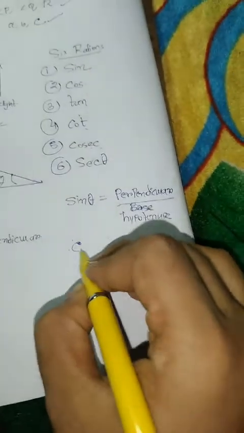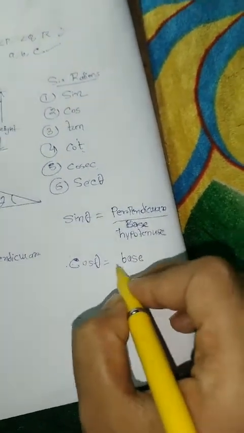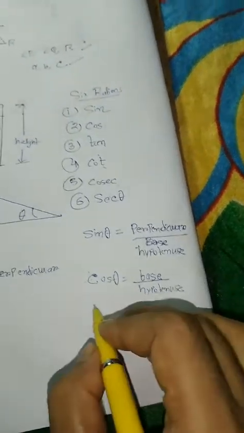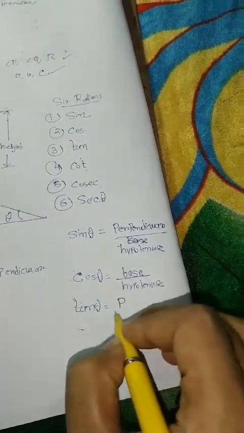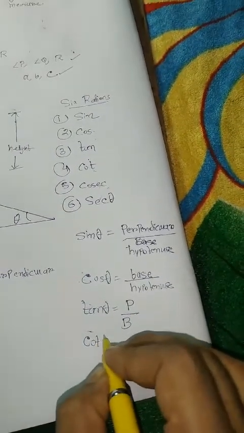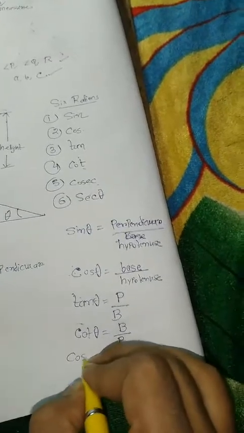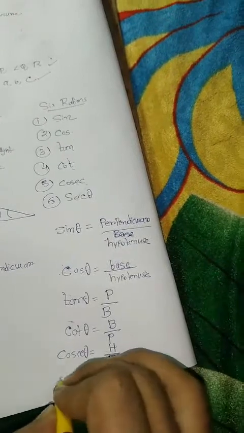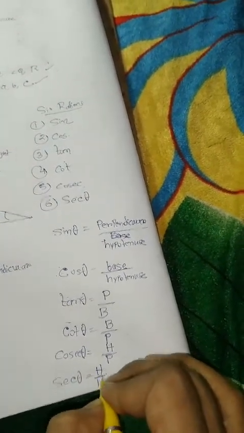Then cos theta is equal to base by hypotenuse. Same, tan theta is equal to perpendicular by base. Cot theta is equal to base by perpendicular. Cosec theta is equal to hypotenuse by perpendicular. Sec theta is equal to hypotenuse by base.